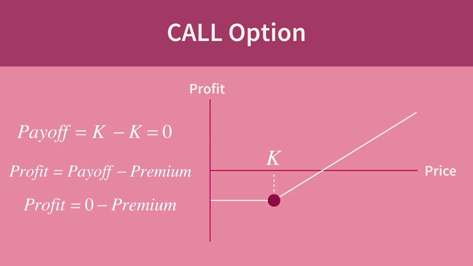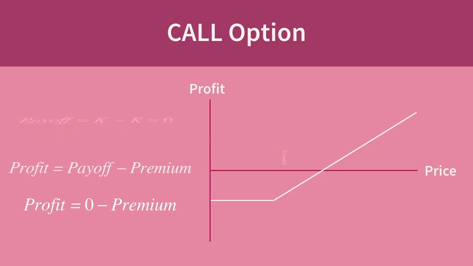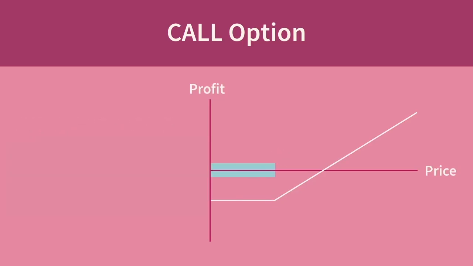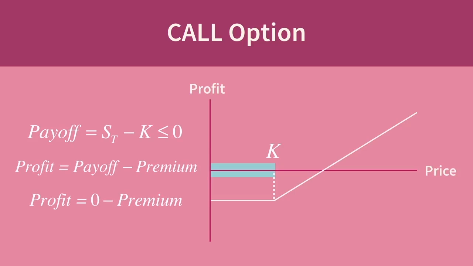Now, if the price of the underlying lands in this area at option expiry, then the option will expire worthless. Why? Because in this area, ST, the price of the underlying at time T, will be lower than the strike price, indicating a negative payoff. But remember, no option holder will ever exercise an option for a negative payoff. So for any ST anywhere in this area, the profit will be the same, a loss equal to the amount of the premium.